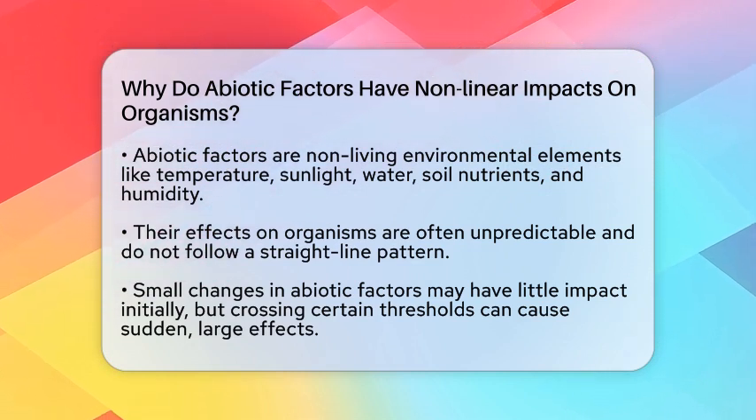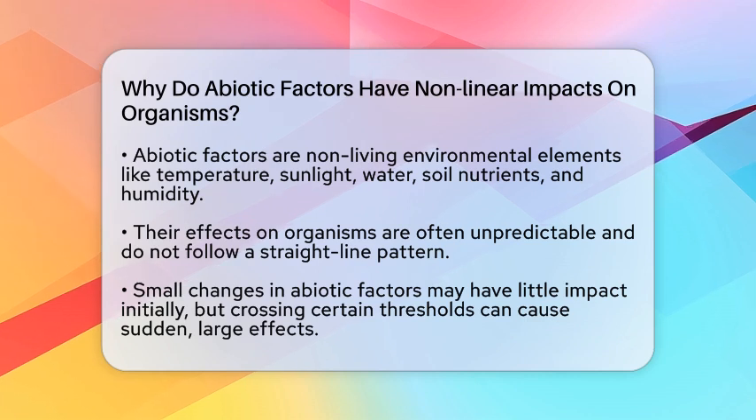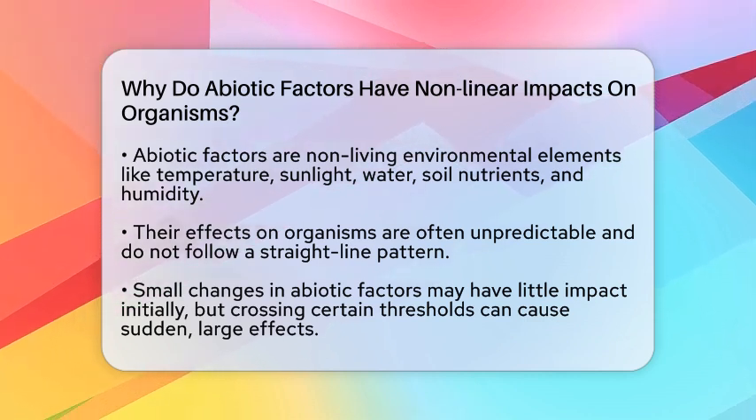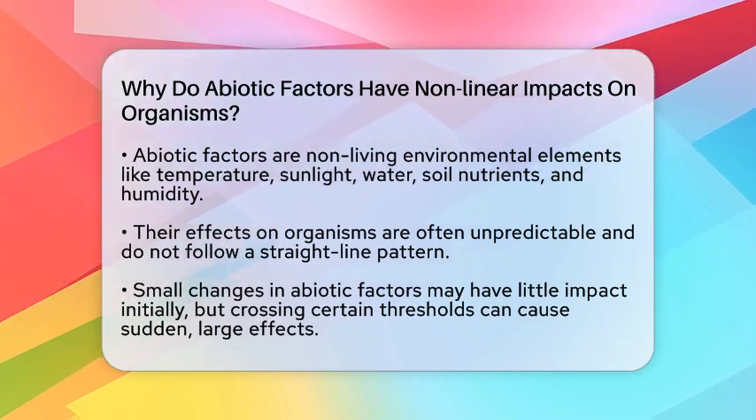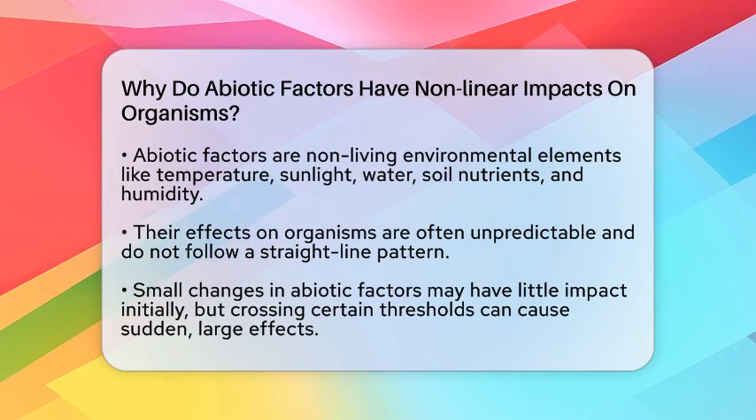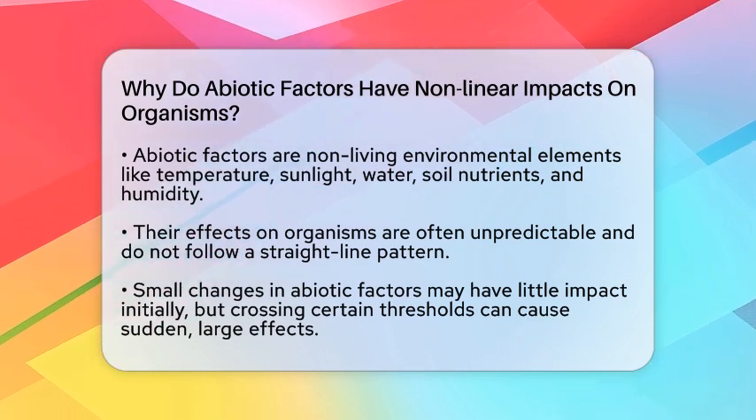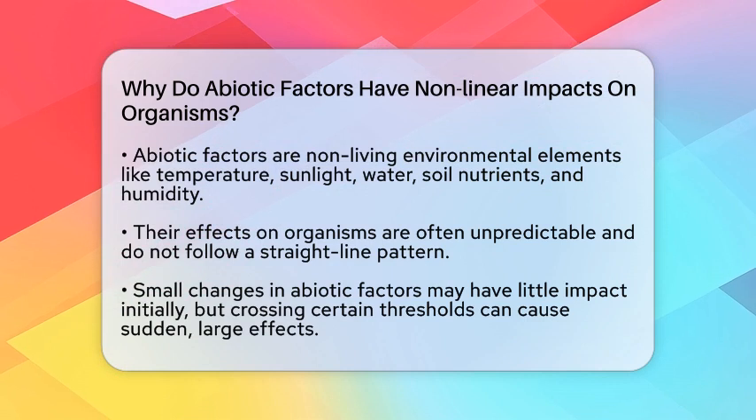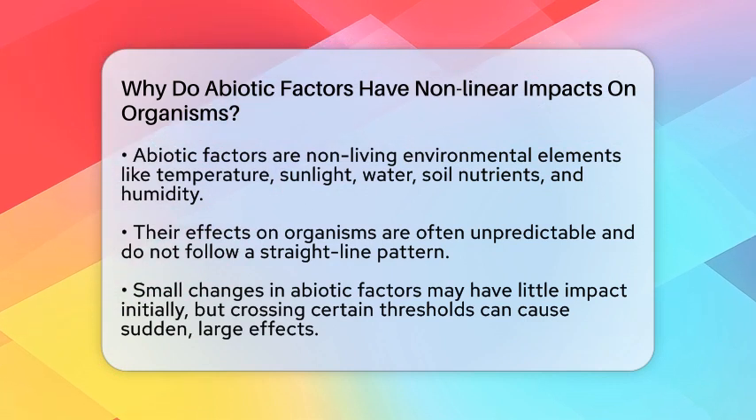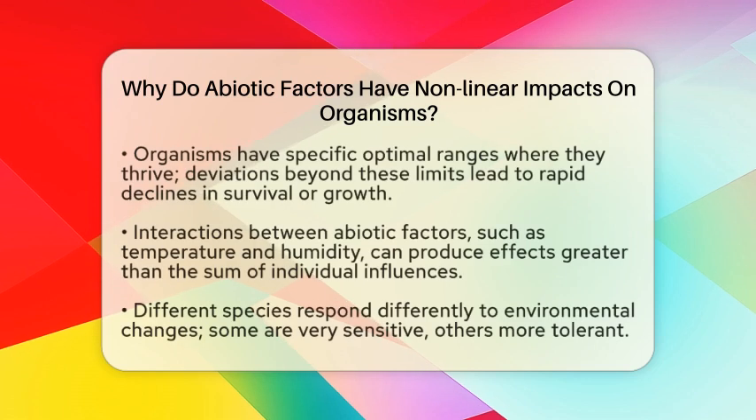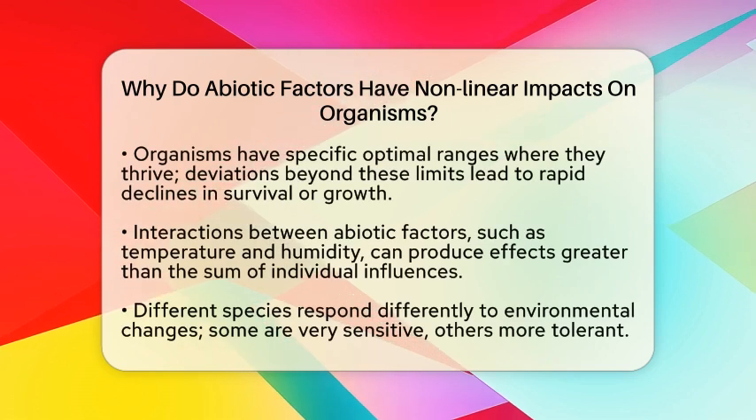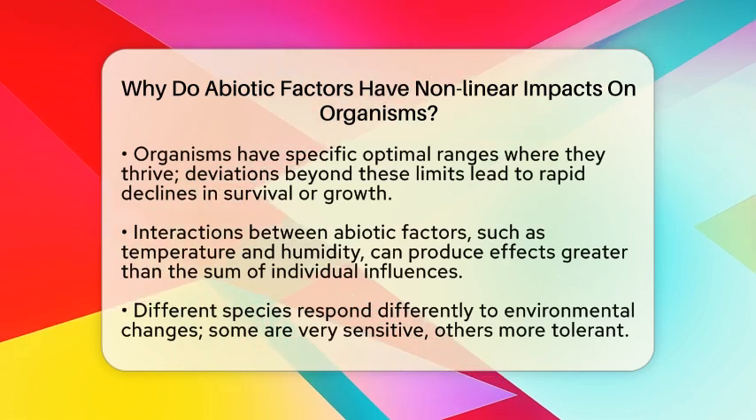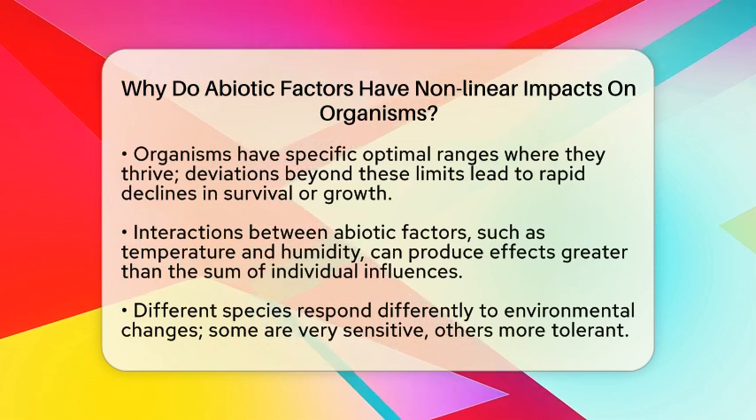For example, a small increase in temperature might have little effect, but beyond a certain point, it can cause stress or even death. This creates a curve where the impact is minimal at first but then becomes very sharp. Organisms have specific ranges where they thrive, called optimal zones. If conditions are too low or too high, their growth or survival can drop quickly.